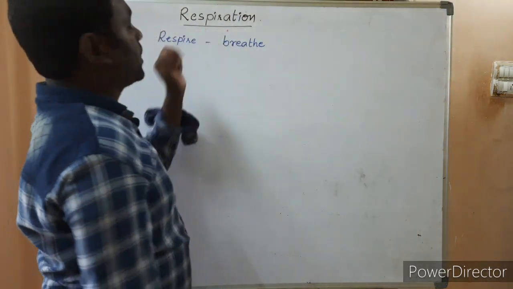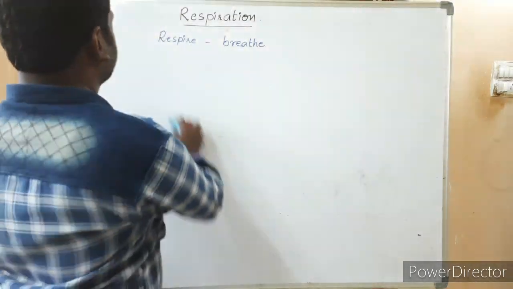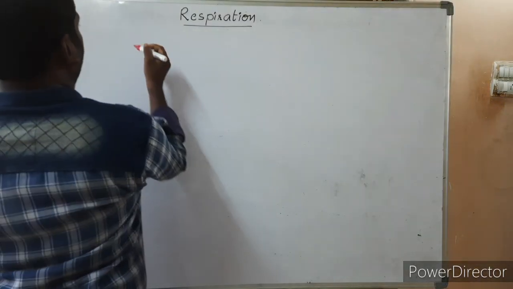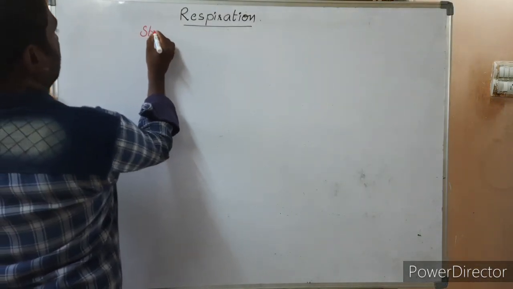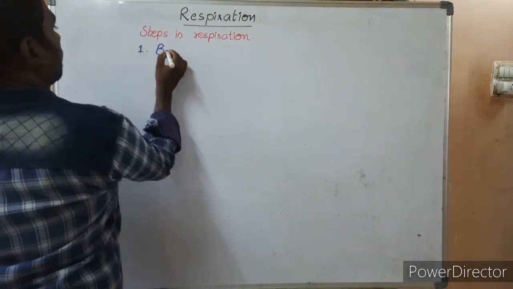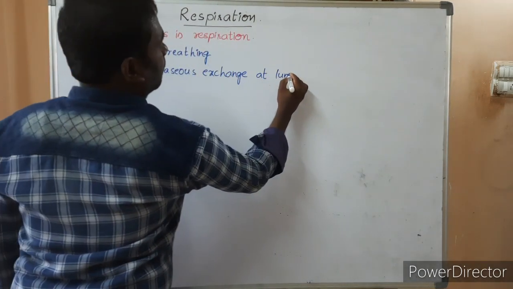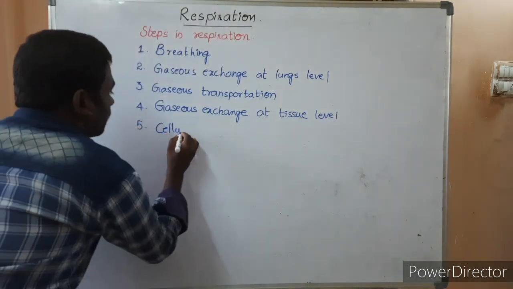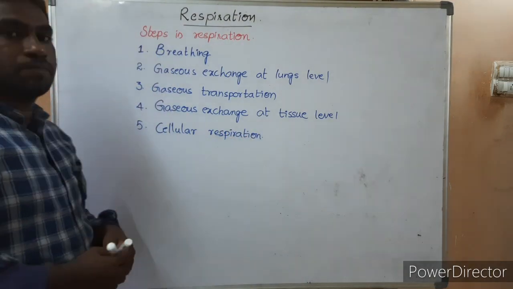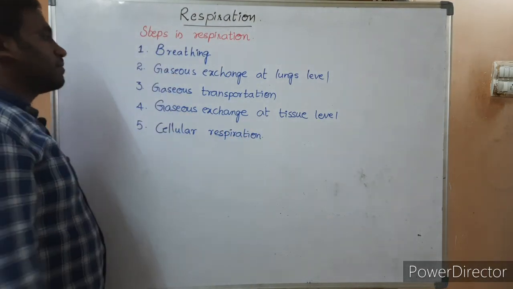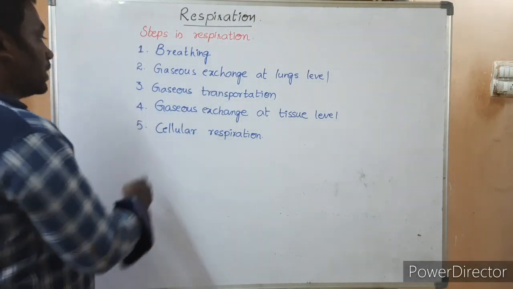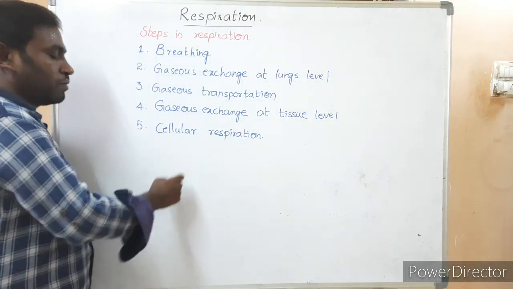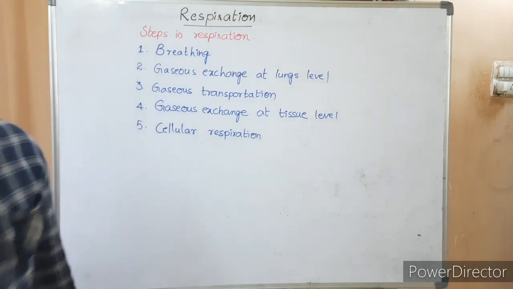Next, respiration involves 5 steps or 5 events. Five steps in respiration. Events in respiration. First one is breathing. Second one, gases exchange at lungs level. Third one is gases transportation. Fourth one, gases exchange at tissue level. Fifth one is cellular respiration.